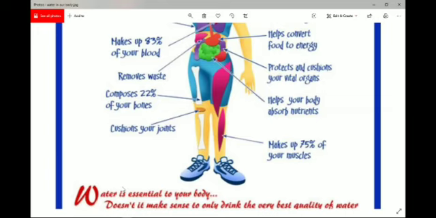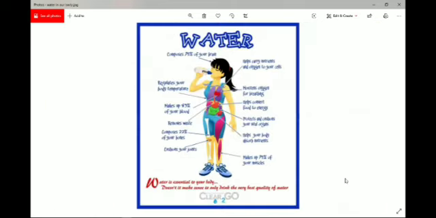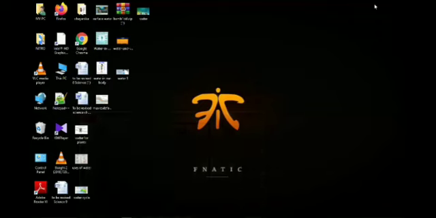So the last message this picture gives you is that water is essential to your body. And hence we have to drink a lot of water. So these are the important points, or the importance of water in our body or in any animal's body.